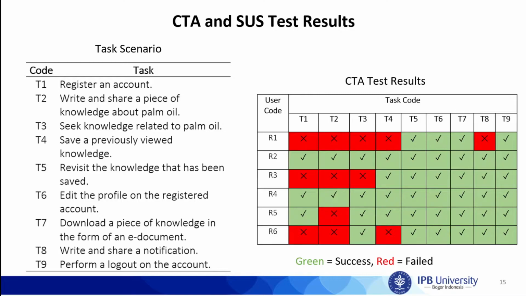According to Nielsen, CTA testing using only 3 to 5 respondents was able to find usability problems as much as 70 to 85%. On the left side is the task scenario we used during the test, and on the other side is the result from the CTA test. Based on the table, most of the respondents experienced problems in tasks 1, 2, 3, 4, and 8.